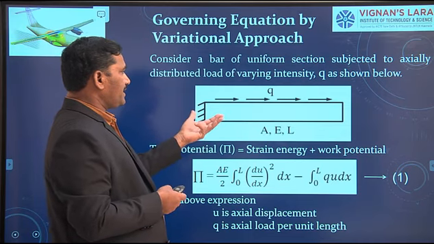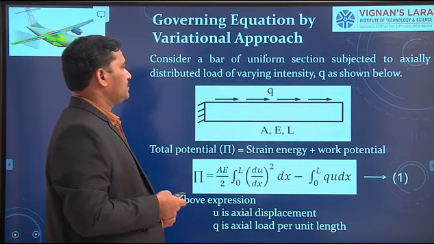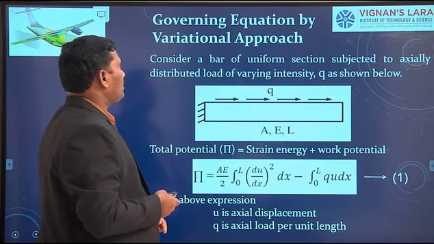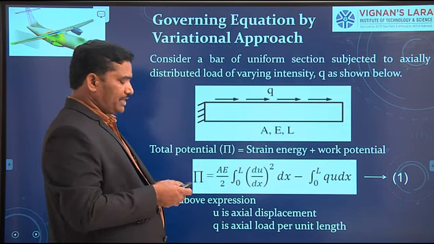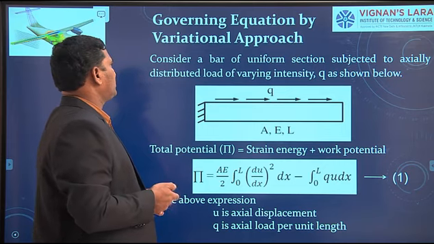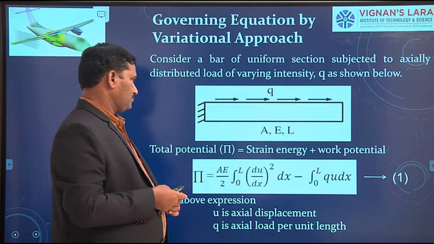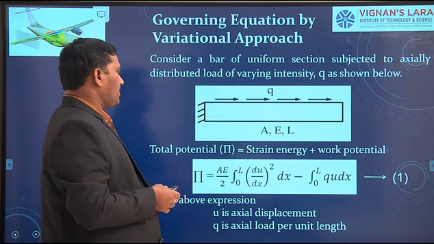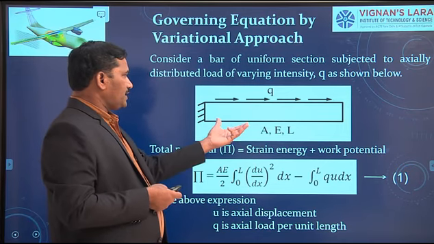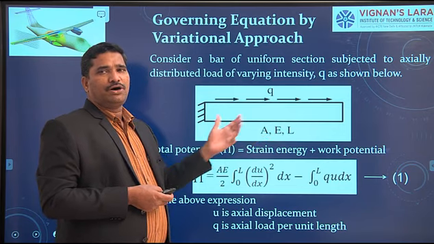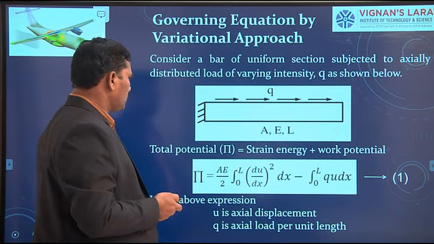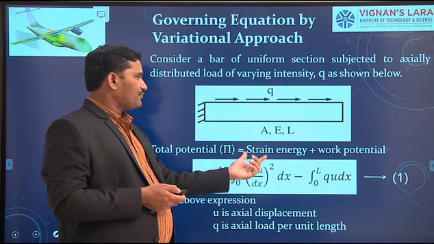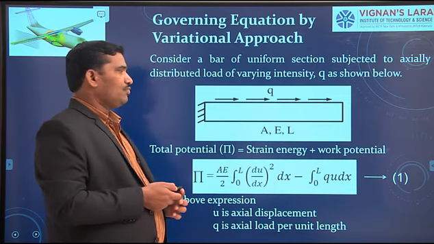Therefore, it is an axially loaded bar. We formulate the governing equation by the variational approach. To do so, we have to determine the total potential energy of this body. The total potential energy phi is the sum of the strain energy and the work potential.